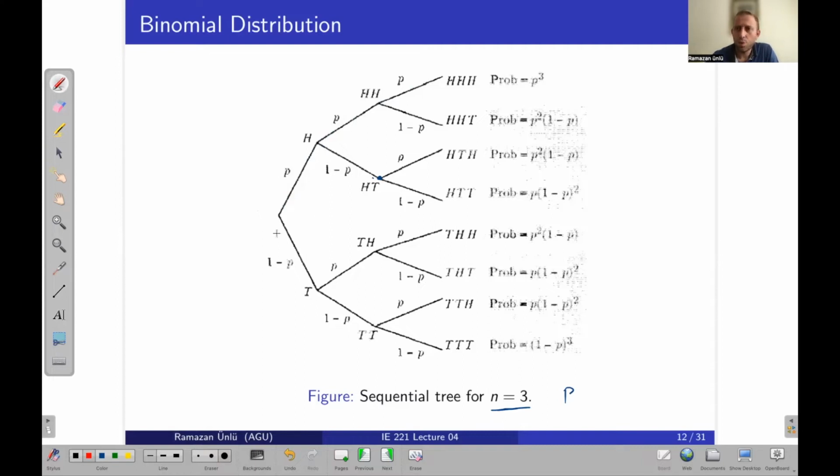Okay, let's focus on one of the possible results, right? This path is one of the possible results. So how can I calculate the probability of this result? At the end of this experiment, I will get 3 heads, and each of them has the probability of p. So I can simply calculate p times p times p, which is p to the 3. Okay, this is the simple probability. This is how we calculate the probabilities of each possible event.